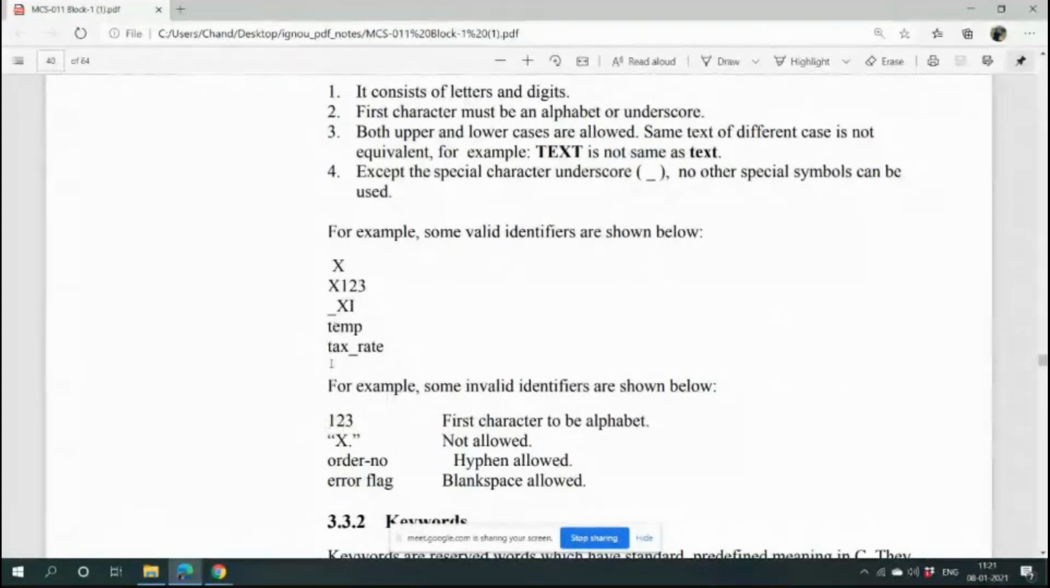These are valid ones and these are invalid ones. Tell me first, why is 1, 2, 3 not a valid identifier? Then tell me why x dot in double quotes is not a valid identifier. It should start with an alphabet, and it starts with a special character. Quotes are special characters. That's why it is not valid. Yes, quotes are special characters which are not allowed.